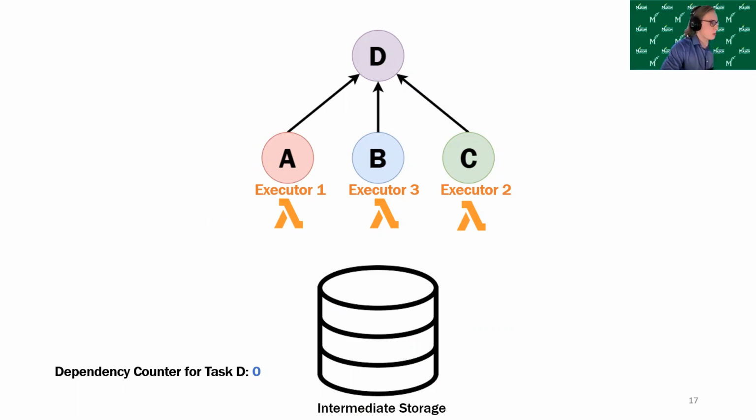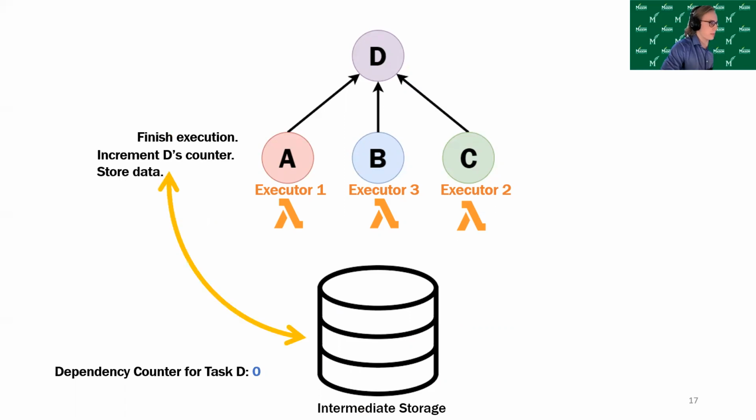So when executor 1 finishes executing task A, it'll increment a counter in the intermediate storage that corresponds to task D, and this counter is used to determine when task D is ready to execute. Essentially, when the value of this counter is equal to the number of input tasks to task D, that's when task D is considered ready to execute. So when the value of this counter is equal to 3, D will be ready to execute. A is finished, it writes its data to storage, and it increments the counter.